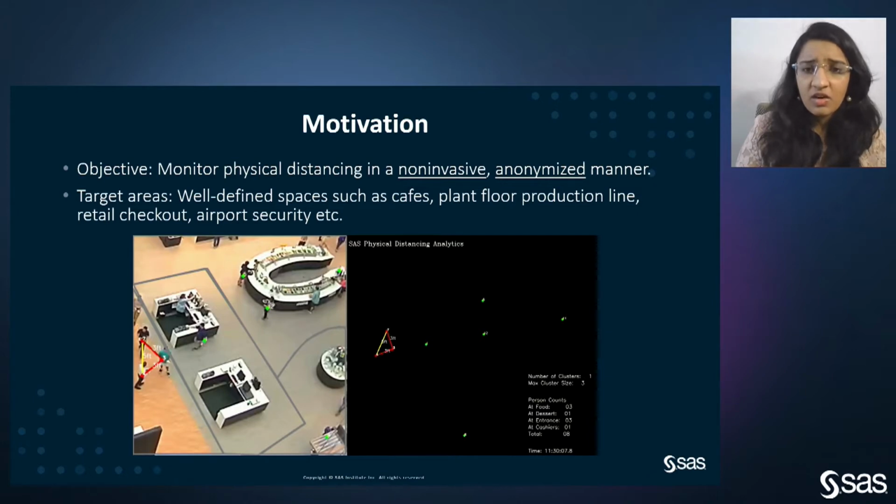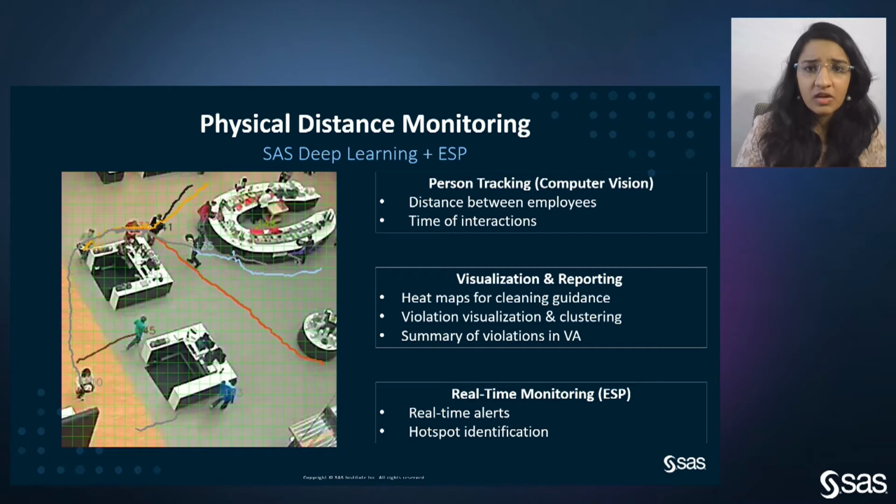On the right hand side, we can see our analysis where we are detecting the number of individuals, and also figuring out the number of clusters which are formed based on the physical distancing norm. Here we have taken the social distancing parameter as 6 feet. Also, we have a small analysis of the number of people in each of the areas we have selected.